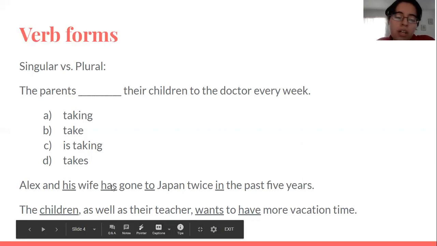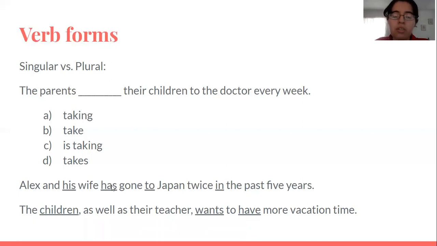And then the next one says, the children, as well as their teacher, wants to have more vacation time. So which one is incorrect? Children, wants, or have?